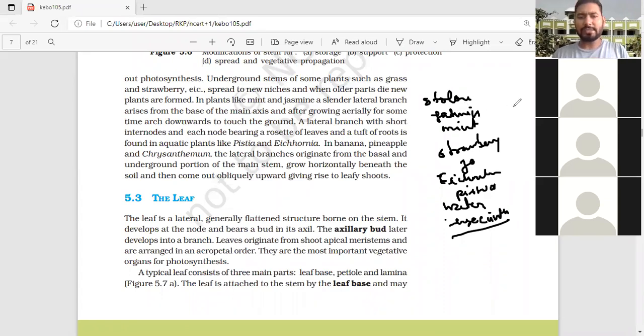Clear? So now this is the example of offset. And sucker, I told sucker will be the banana, that means chrysanthemum and mint.